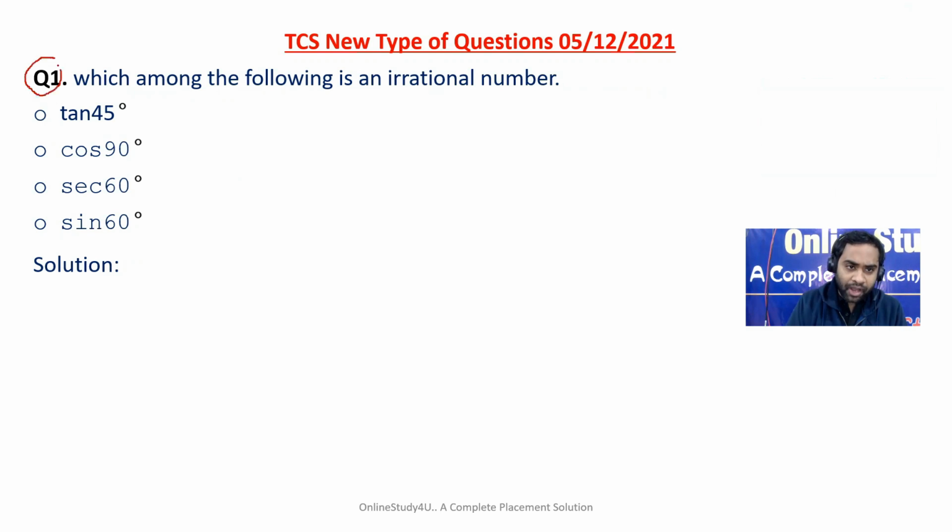Now question number one: which among the following is an irrational number? If you do not know trigonometry, please start learning now. The value of tan 45 will be 1. Then the value of cos 90 will be what? cos 0 will be 1, so cos 90 will be 0. First let us get the values.